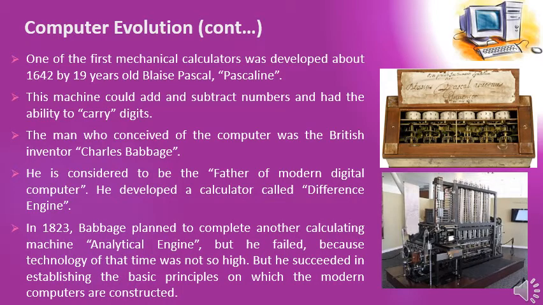In 1823, Babbage planned to complete another calculating machine, analytical engine, but he failed because technology of that time was not so high, but he succeeded in establishing the basic principles on which the modern computers are constructed. That's why he is considered to be the father of modern digital computer.